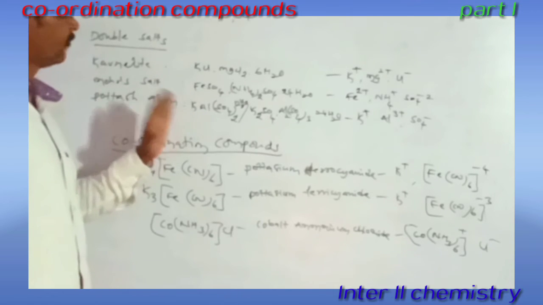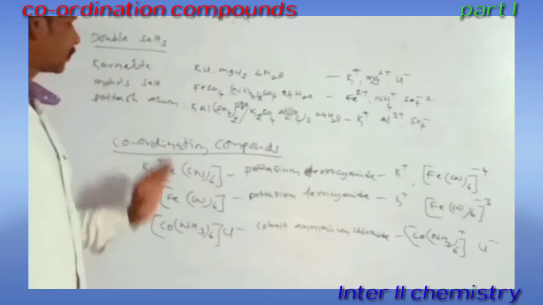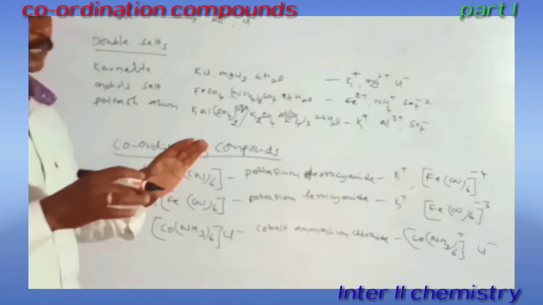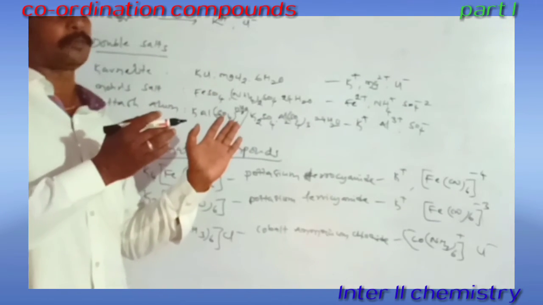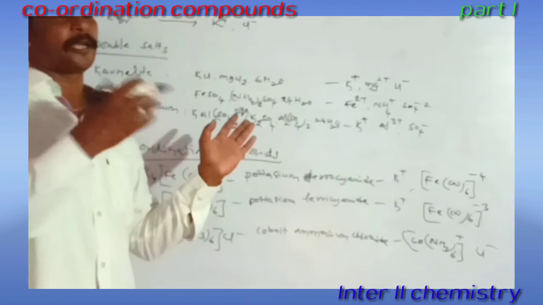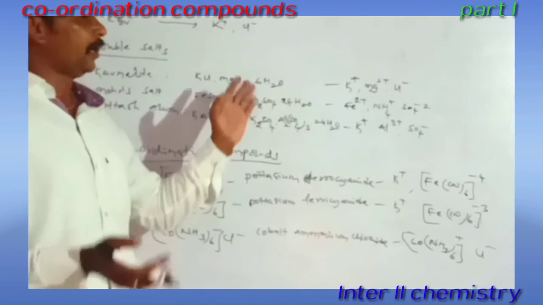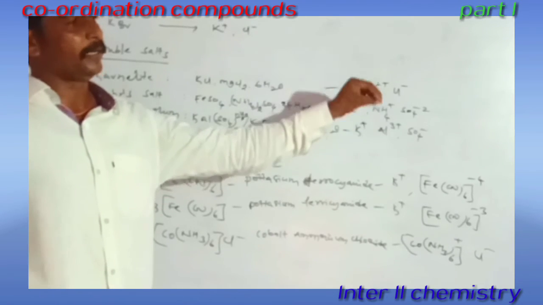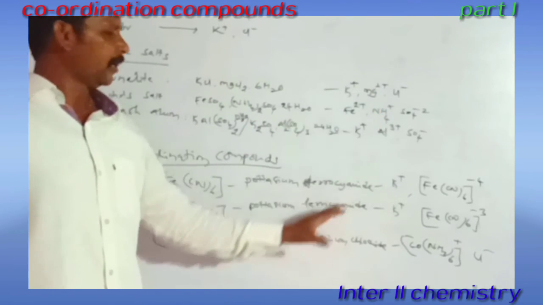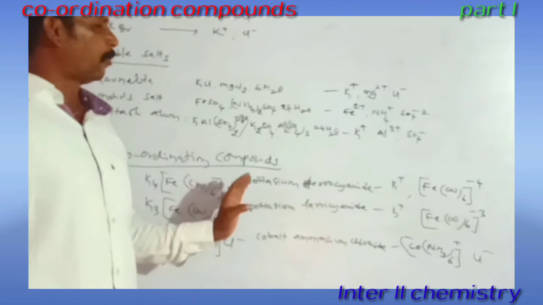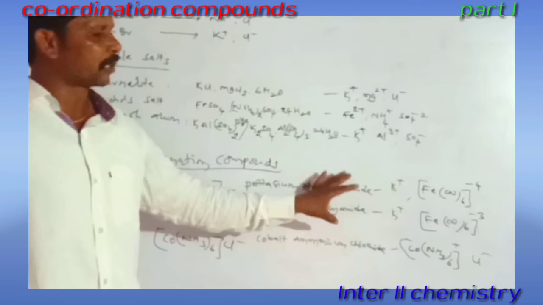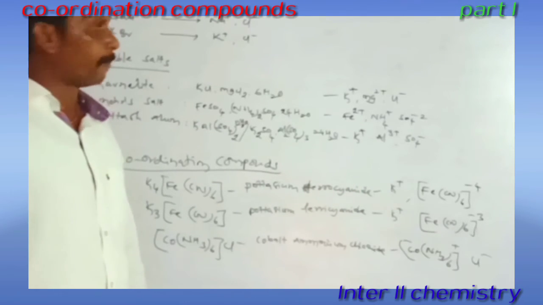So both are formed by the combination of two different compounds in a stoichiometric ratio. But on hydrolysis, a double salt gives only simple ions, while coordination compounds give complex ions. That's why these compounds are called coordination compounds.